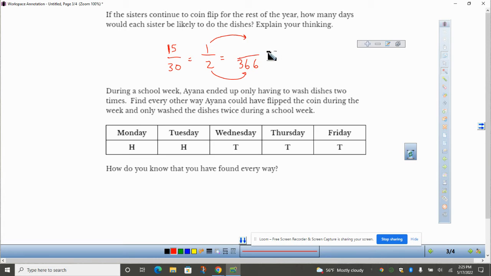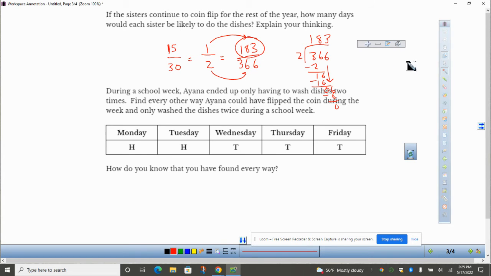It would be half of that. So what we can do is we can just divide 366 by 2, and we'll see what we get. So this will tell us about how many times each person will have done the dishes. A lovely chore to do. Sorry, I'm kind of getting in the way of the next question, but it should be 183 times.